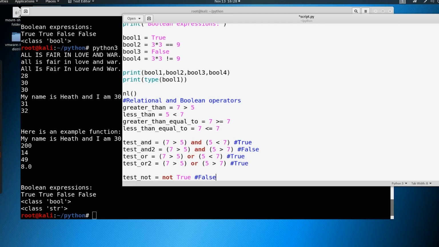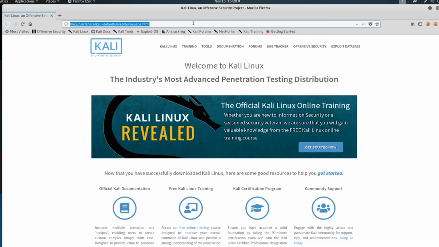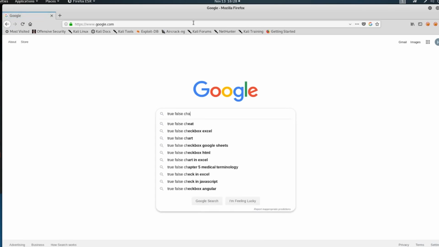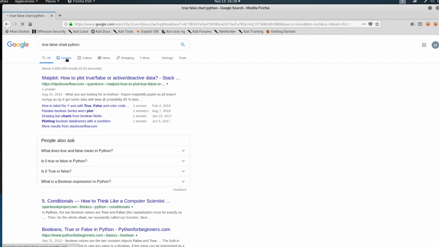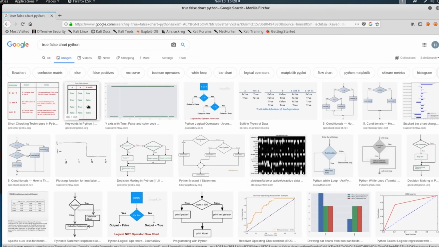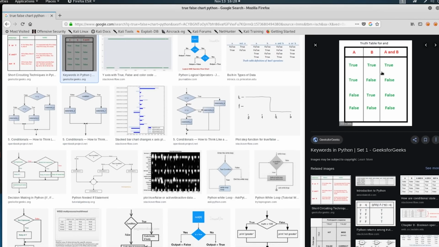And there are true-false charts. Let's just see if we can Google one quickly. There are true-false charts online. We could say true-false chart Python, and go to images. And we can see truth tables is what they're called. So if A is true and B is true, then A and B are true. If A is false or true and B is false, then they're both false. False true is false and false false is false.